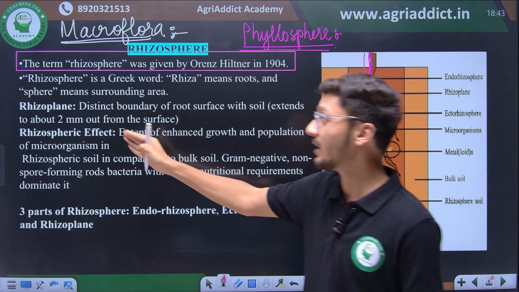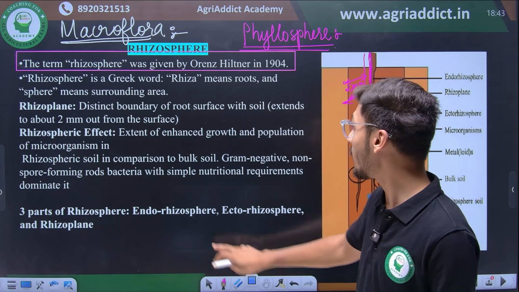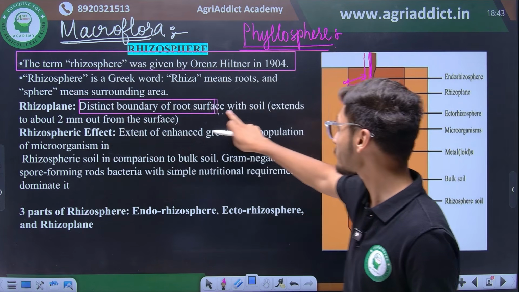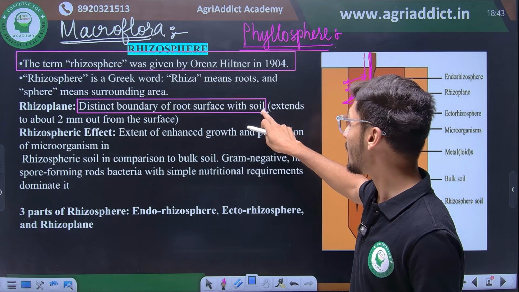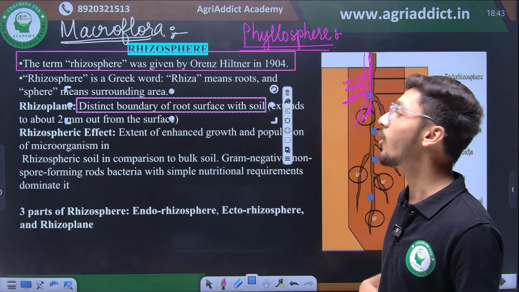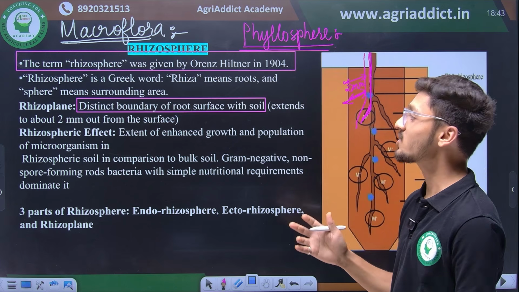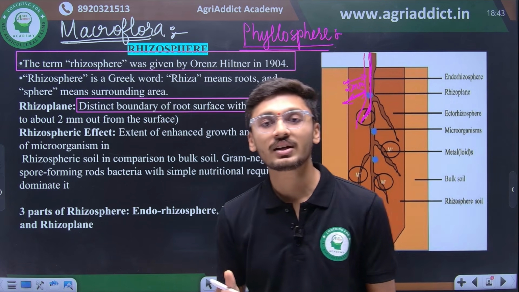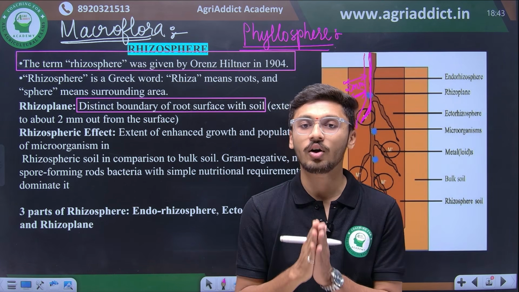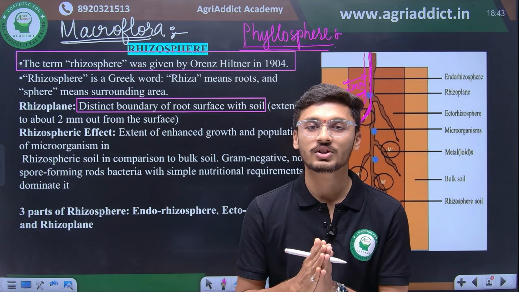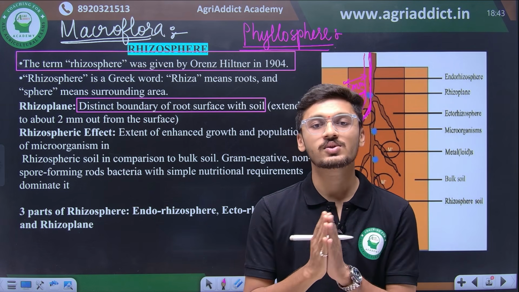So here we see rhizoplane, a distinct boundary of the root surface with the soil, and it extends to about 2 mm out from the root surface. Then rhizospheric effect. What is rhizospheric effect? Rhizospheric effect is the effect of enhanced growth of the population of microorganisms in the rhizospheric soil.